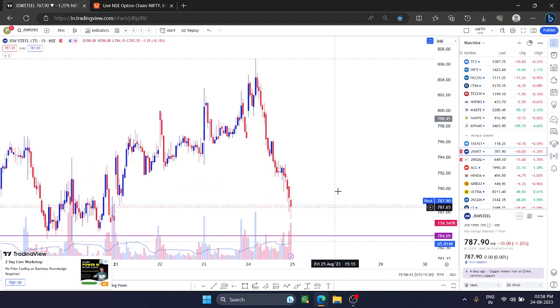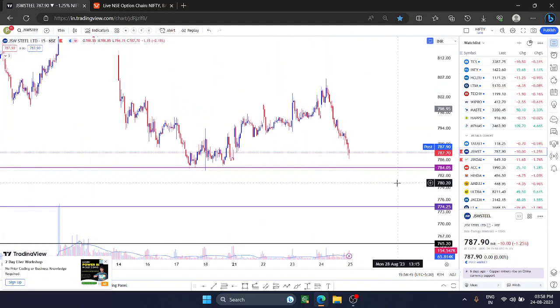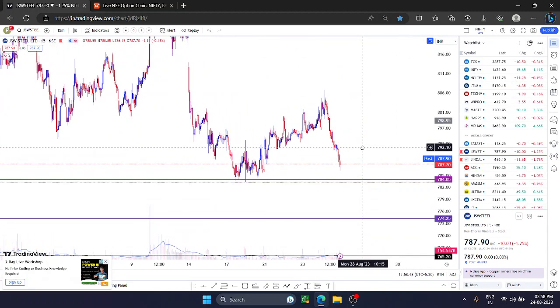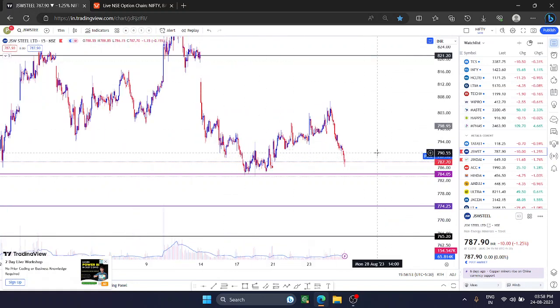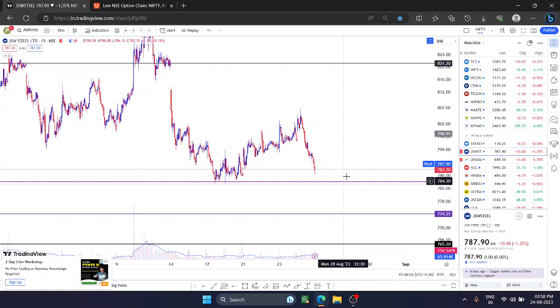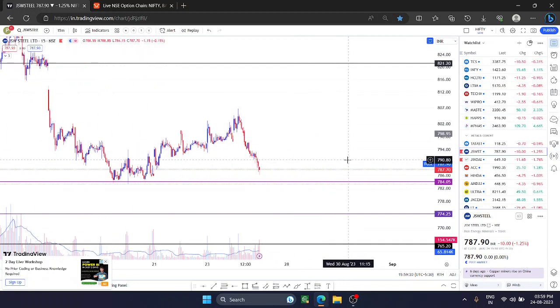Similarly, I have two stocks, Jindal Steel and JSW Steel. Both have made similar kinds of patterns. 784 is a zone to watch out for. If the metal sector supports tomorrow's market, then in this zone it can make a double-type pattern. If it comes a little bit below over there, it will be more beneficial for us, because our stop loss will be much lower, only 1 or 2 rupees, and you can get a very good target around 794, 796, 800. All these levels can be tested for JSW Steel.